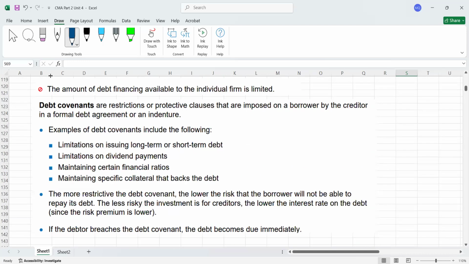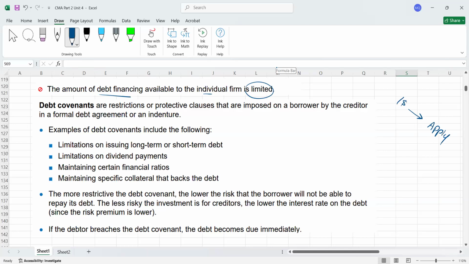Now, guys, the amount of debt financing is another disadvantage. The amount of debt financing available to the individual firm is limited. The reason I can tell you: think about yourself. If you have only a house as your asset, and the house value is $1 million, and you apply for a loan against this house, no one will give you more than $1 million.